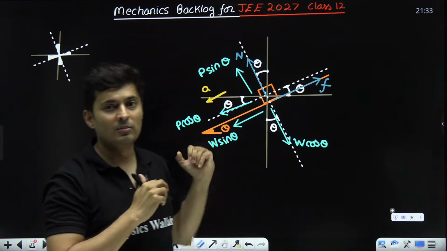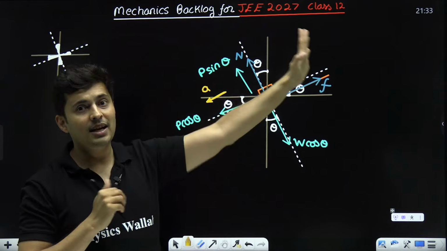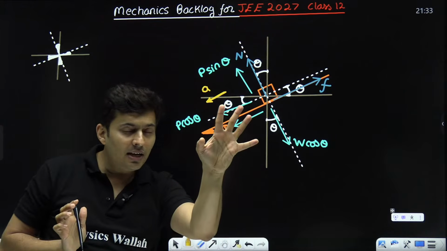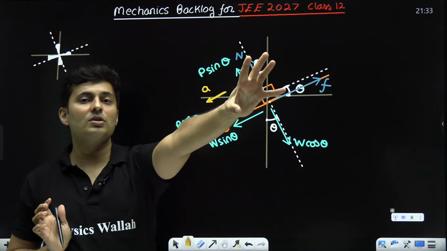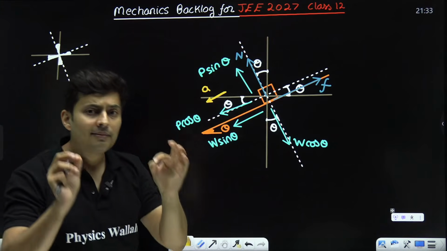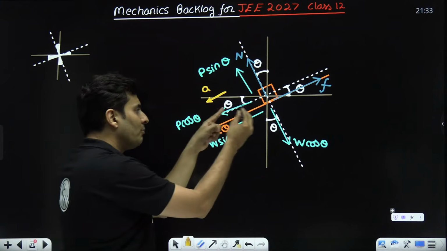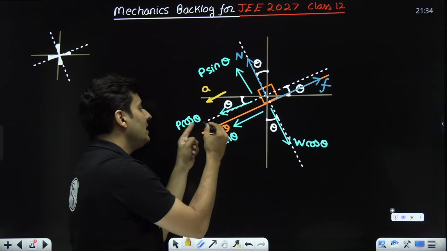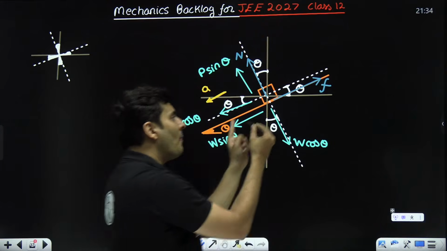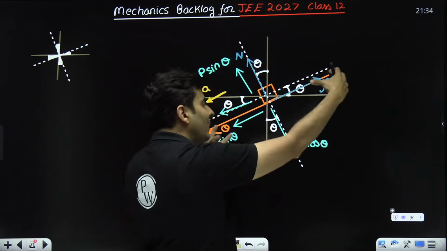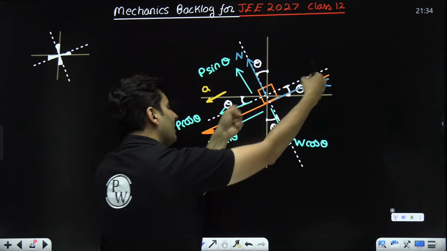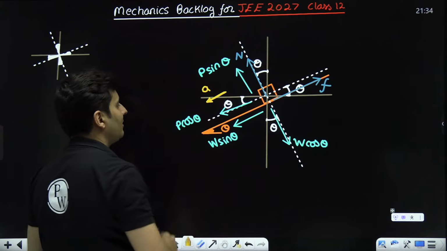How is it possible? I am pushing it there, but it is accelerating this way. Not possible. If I am pushing in that direction, the acceleration should also be in the same direction, which means this must be the direction of the net force. So these two forces minus this friction will give me the resultant force in this direction.